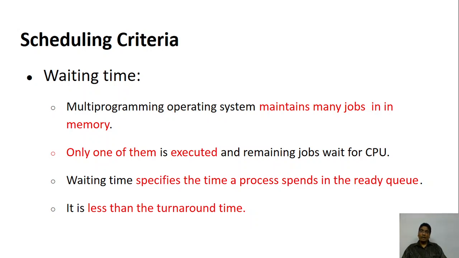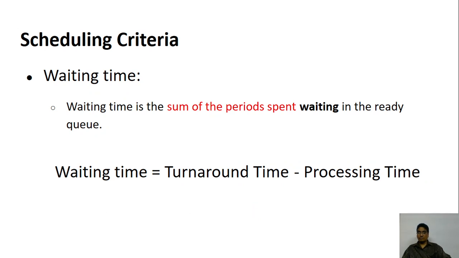Okay, so it specifies the time that the process spends in the ready queue. Okay, it is definitely less than the turnaround time, because the waiting time plus the execution time makes it the turnaround time. So what is waiting time? Waiting time is turnaround time minus processing time. So actually a 1.5 hour length movie was there, but you took 3 hours. So in that case, 1.5 hours extra you have spent. Where did you spend? Waiting. Okay, so that is the idea that you have.